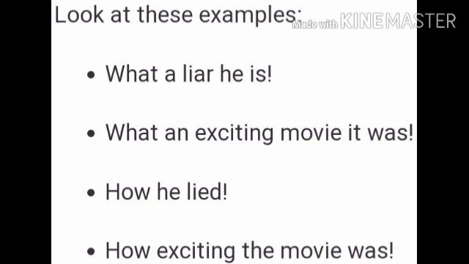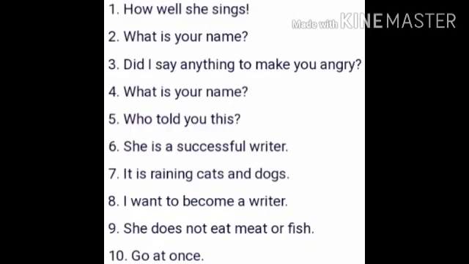Here exciting is an adjective, the movie is the subject and was is the verb. So here adjective, subject and verb are there. So here you will use how to make it an exclamatory sentence. Now let us solve an exercise based on this topic.